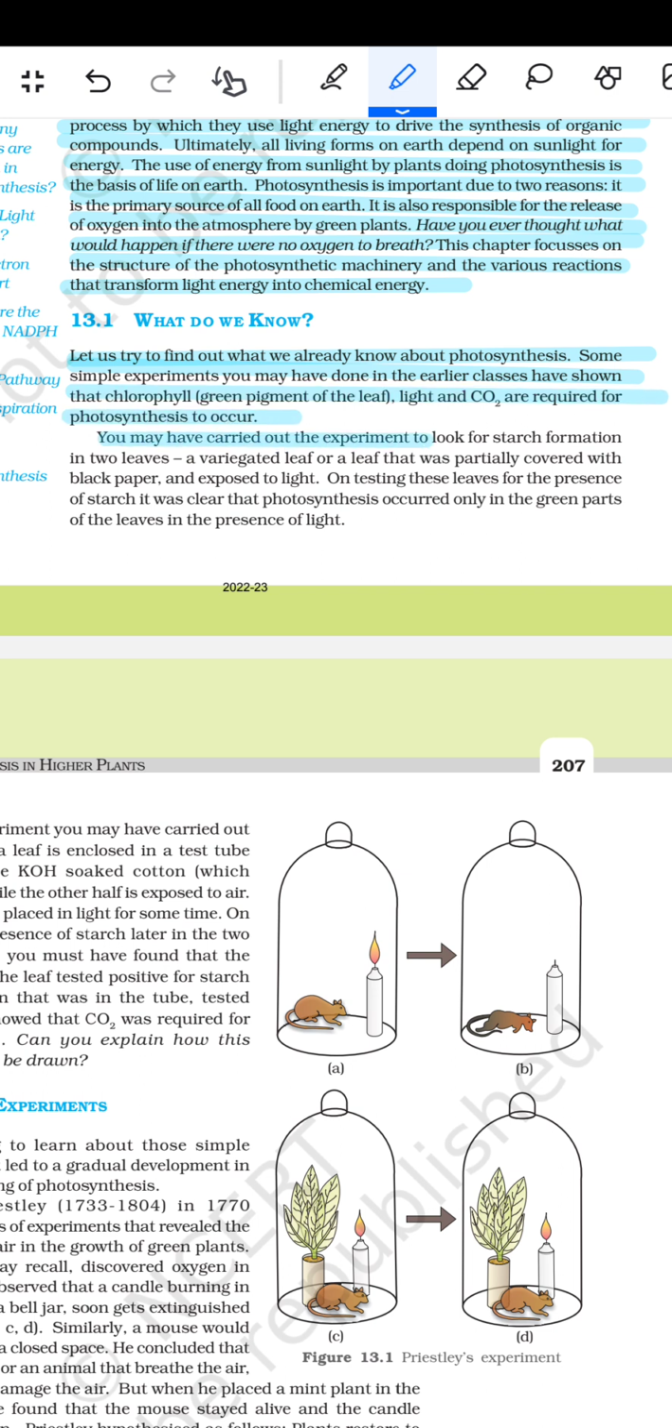You may have carried out the experiment to look for starch formation in the leaf. A variegated leaf or a leaf that was partially covered with black paper was exposed to the light. On testing the leaf for the presence of starch, it was clear that photosynthesis occurred only in the green parts of the leaves in the presence of light.